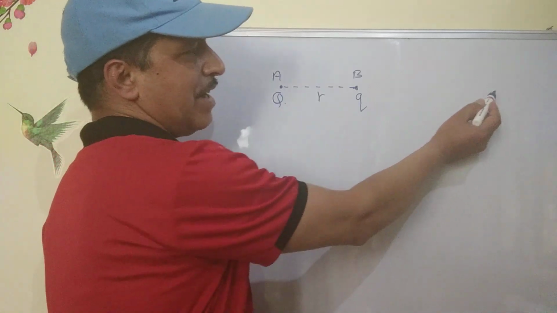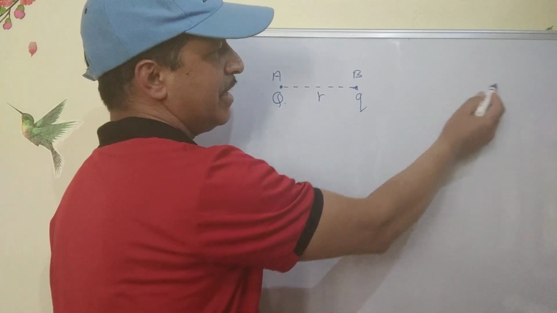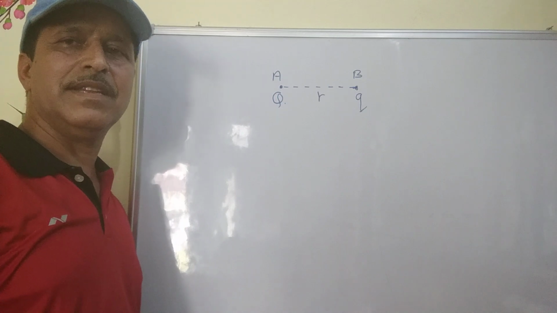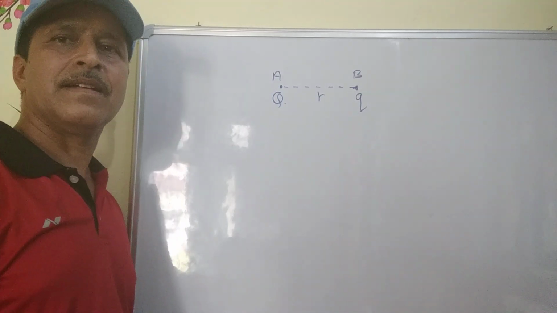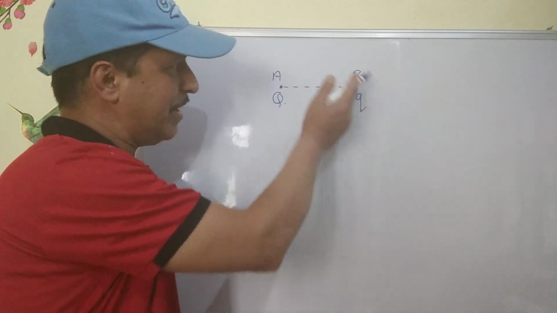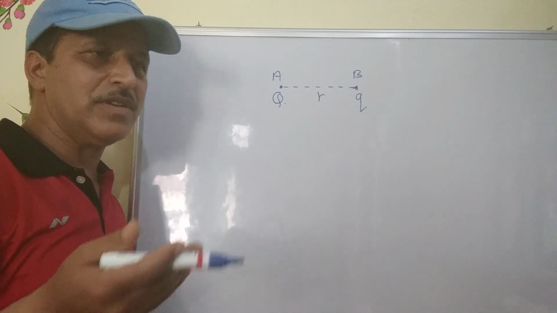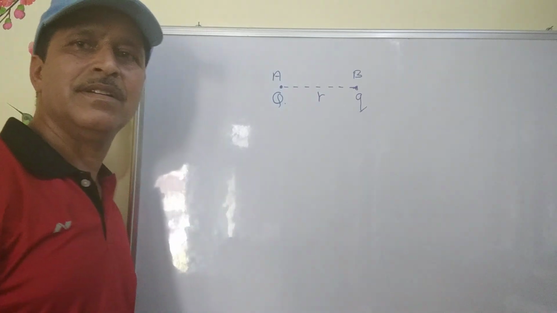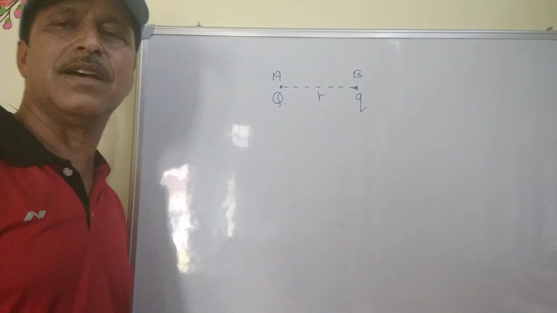But if I bring this small q charge from infinity to any point in the field of this capital Q, then I will have to do some work. At infinity, the potential energy is zero, but when I bring it in the field of this Q, the potential energy will not remain zero, because whatever work I will do in taking it from infinity to this point will convert into the electrostatic potential energy of these 2 point charges.